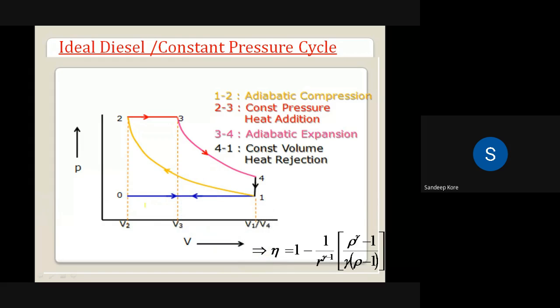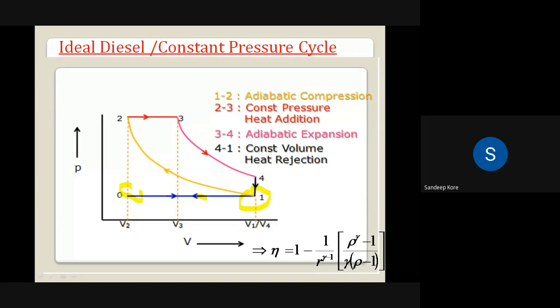Now we'll start from point 1. 0 to 1 is the suction stroke. The piston moves from TDC to BDC, the inlet valve is open, and the air is sucked in by the engine. So during process 0 to 1, air is drawn in, and then at point 1 both the inlet and exhaust valves are closed.